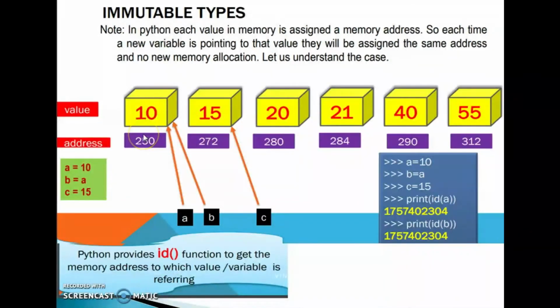Each time a new variable points to that value, it will be assigned the same address, and there is no new memory allocation.